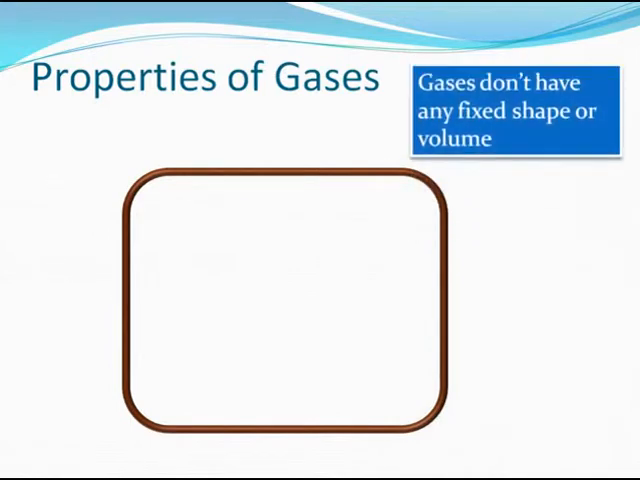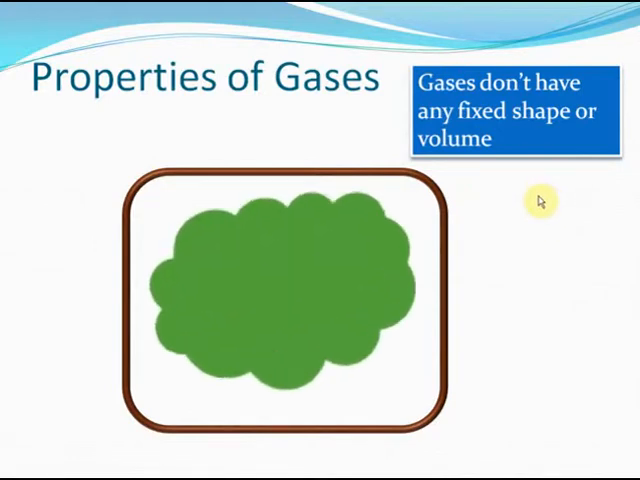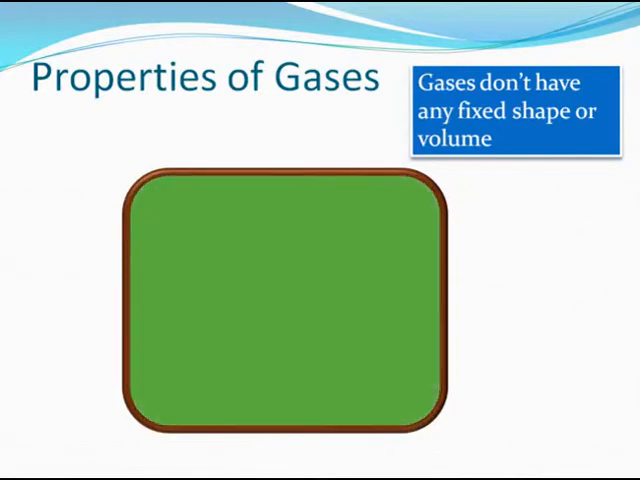Well, unlike solids, which have a fixed shape and fixed volume, and unlike liquids, which don't have a fixed shape but which have a fixed volume, gases don't have either a fixed shape nor a fixed volume. If you take a container like this, and if you add chlorine gas to this container, the chlorine gas will immediately spread and fill up the entire container. So gases immediately take up the shape of the container in which they are there, and they occupy the entire space present in the container. So they don't have any fixed volume, they don't have any fixed shape.